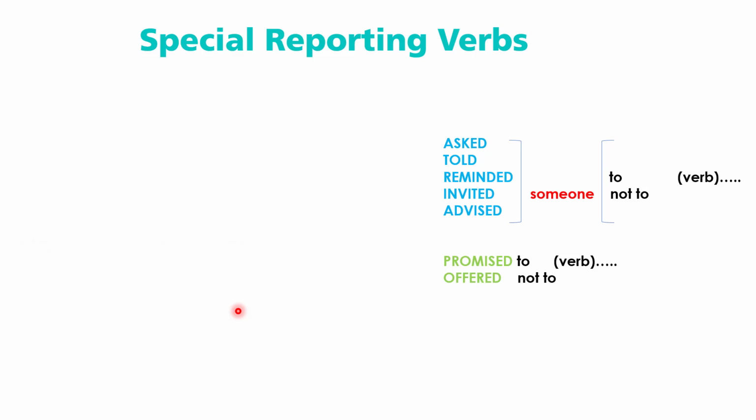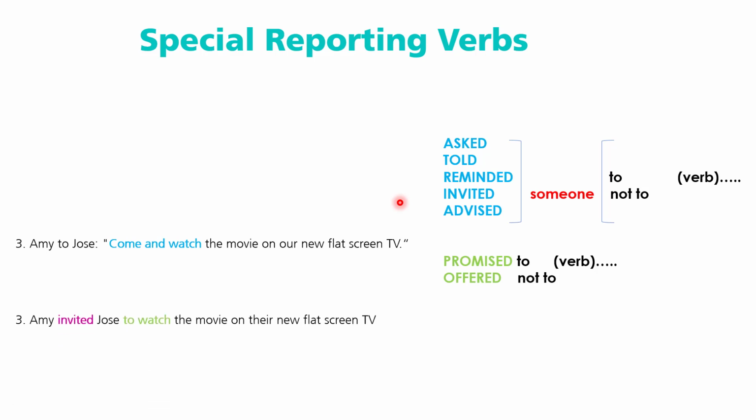It says Amy to Jose, come and watch the movie on our new flat screen TV. If you pay attention here, guys, Amy is making like an invitation to Jose. So in this case, it's better if we use invited. So we can say Amy invited Jose to watch the movie on their new flat screen TV. So in this case, guys, I didn't repeat come because if this is an invitation, obviously it's not necessary. It's repetitive.